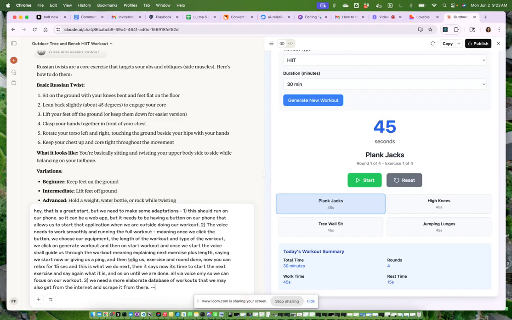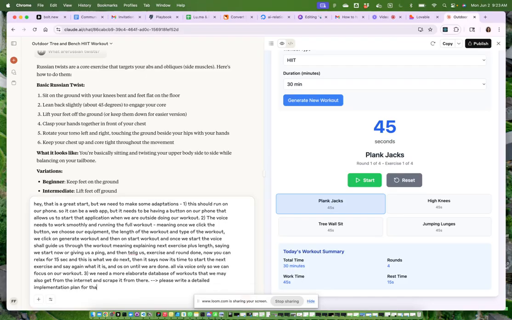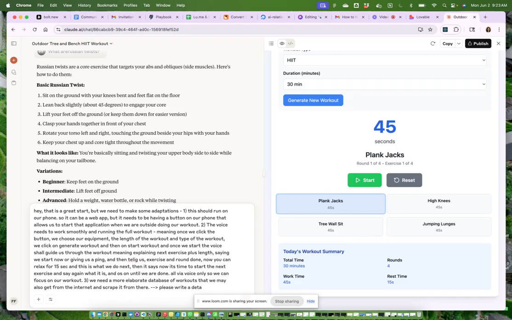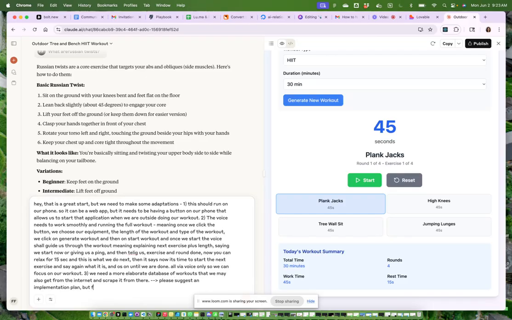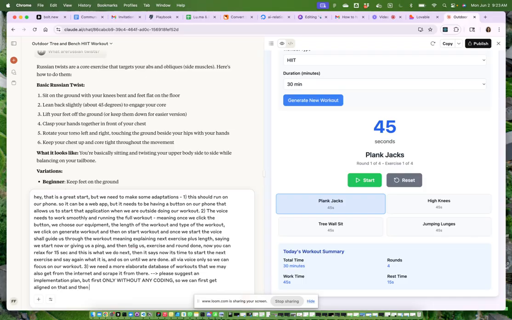And now we say, please provide a detailed implementation plan, but first only without any coding, so we can first get aligned on that, and then you can help me build it.